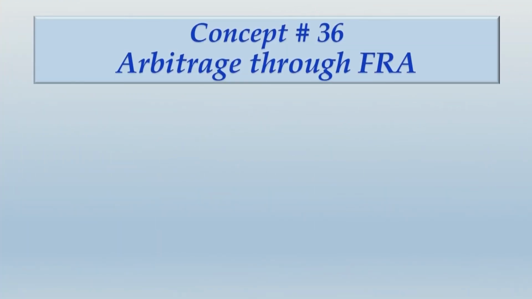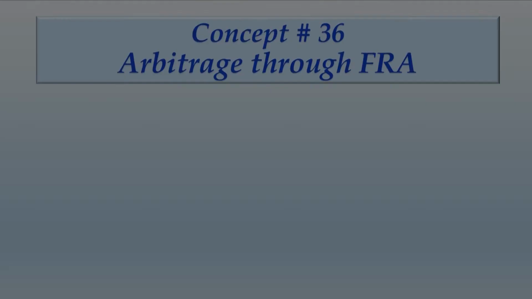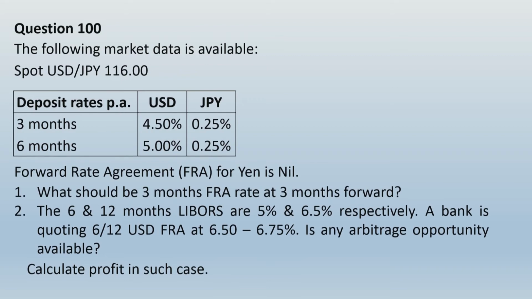Alright friends, you would have finished writing this whole thing. Let us move ahead and take up the next concept, that is concept of arbitrage through FRA. Here it is given that the following market data is available. They have given quote of USD and JPY as 116. So it is implied that it is quote of USD in terms of JPY as 116. They have also given deposit rates for 3 months and 6 months. You can see for Japanese yen, the deposit rate is same, correct, whether it is 3 months time or 6 months time, but for USD it is definitely different. Forward rate agreement, that is FRA for yen, is nil. That means bank is not offering any FRA quotations for JPY.